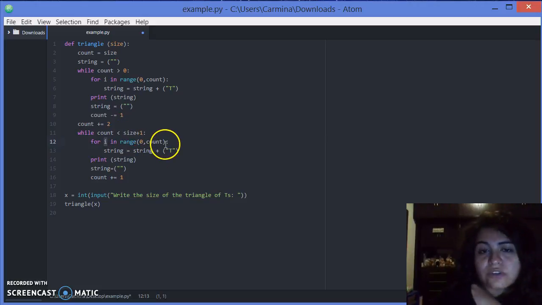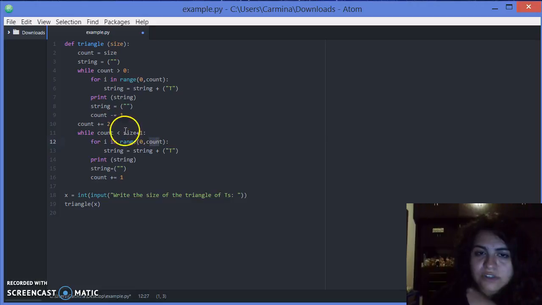So it will start with 2 t's, then it will print the string, and then the string will be empty again, and count will be 3 because we had 1, so 3 t's and 4 until, for example, it's 5, no? At that time, size plus 1 will be 6, so it repeats accordingly.